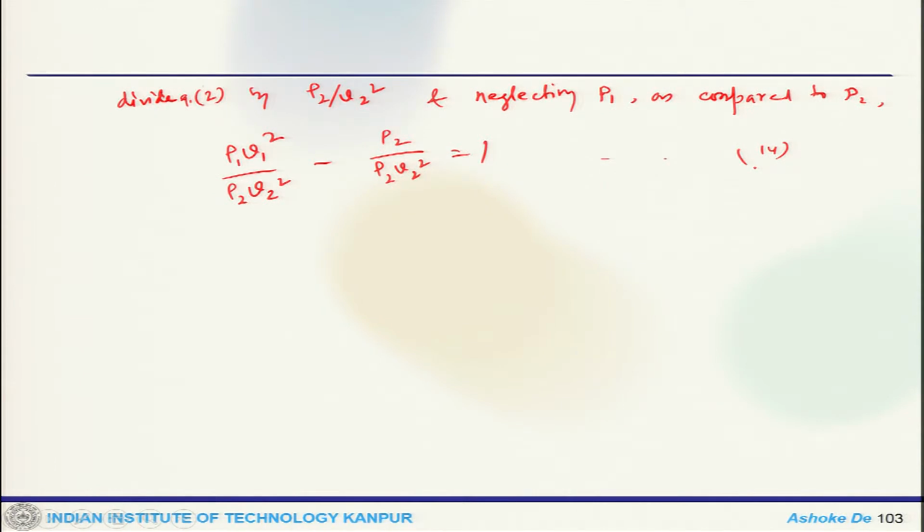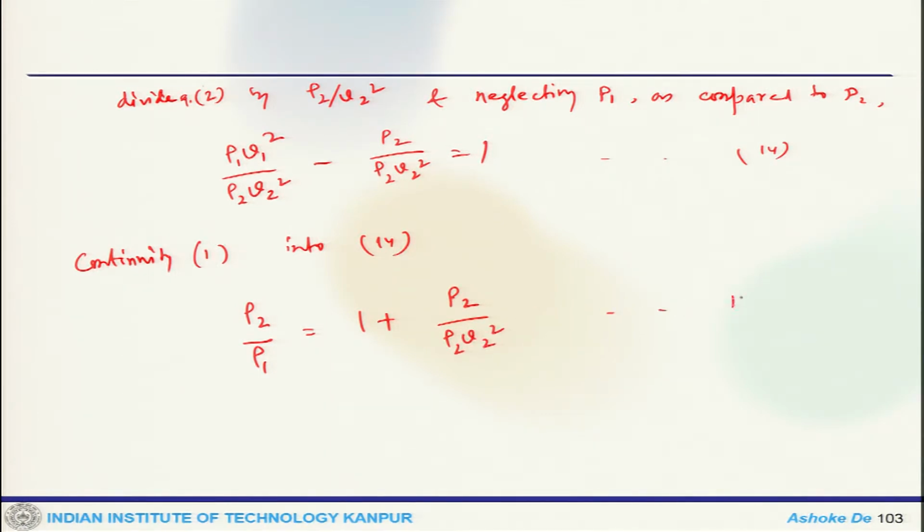14. Now we apply the continuity equation, that is equation number 1, into 14. What we get? Rho 2 by rho 1 equals 1 plus P2 by rho 2 V2 square.